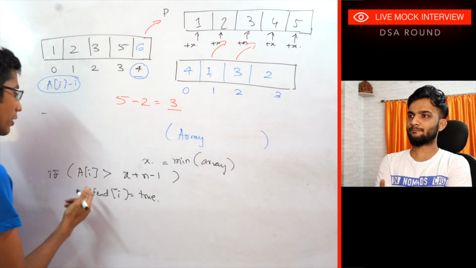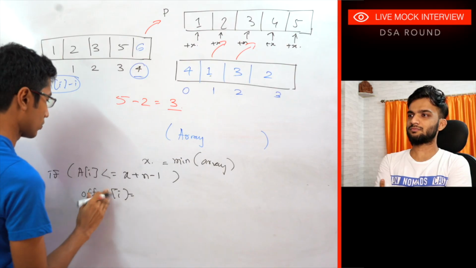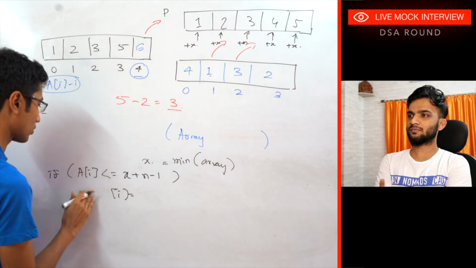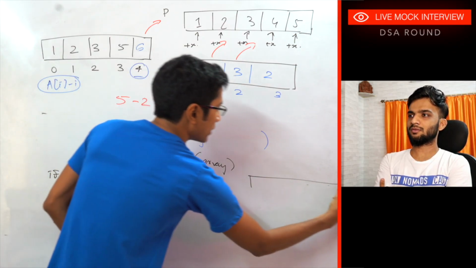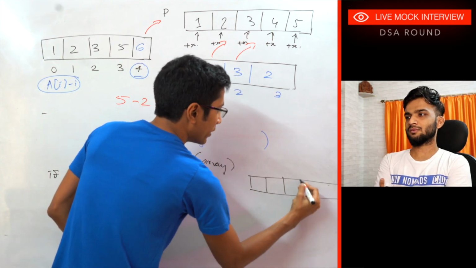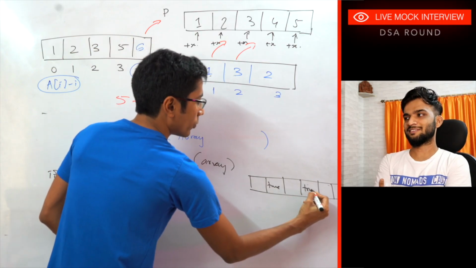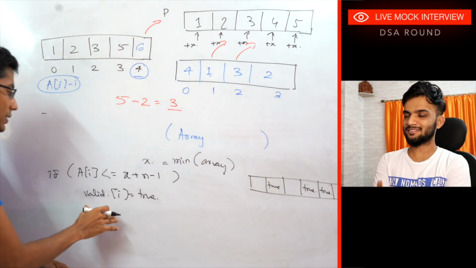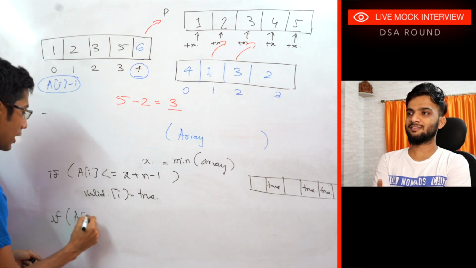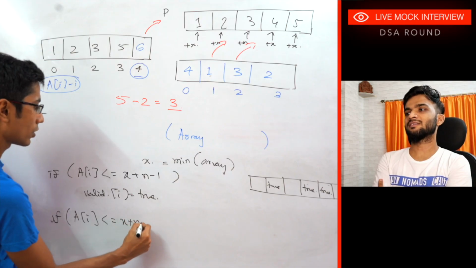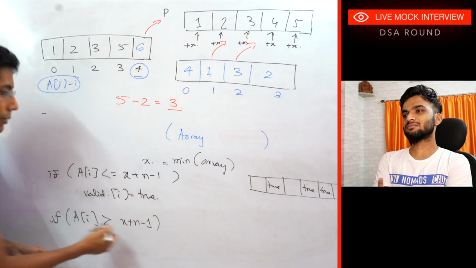If it is less than or equal to, then valid of i is equal to true. So instead of finding the offending elements, I'm now marking the valid elements. So let's say the second element is true, the fourth element is true, and so on. Once this is done, I need to run another for loop again. If a of i is greater than x plus n minus 1, so the exact same condition.